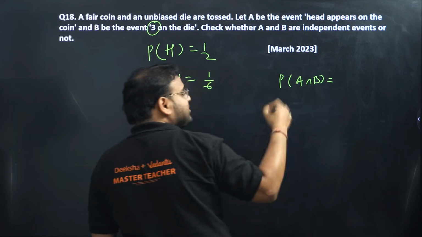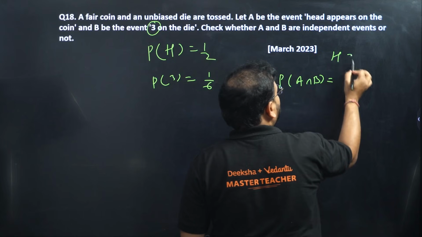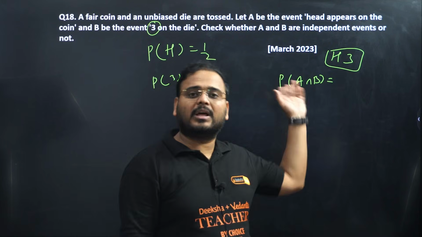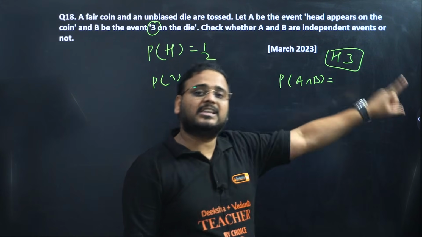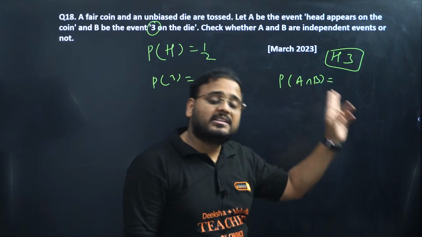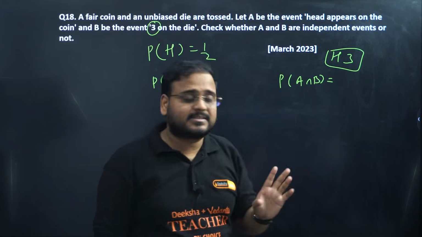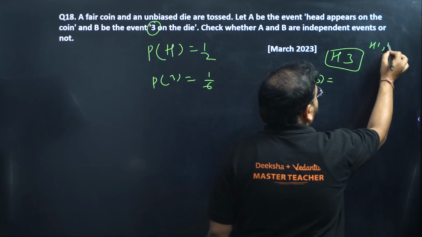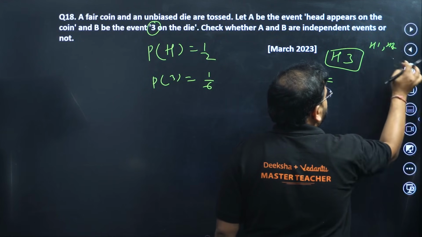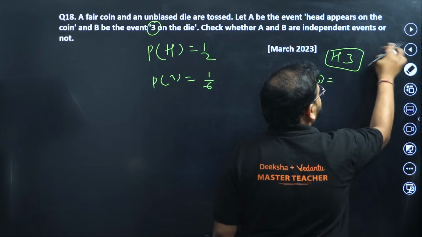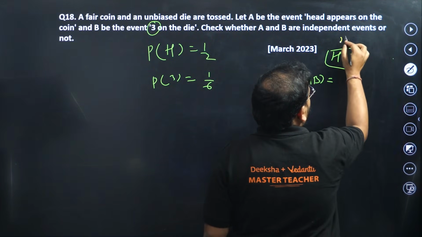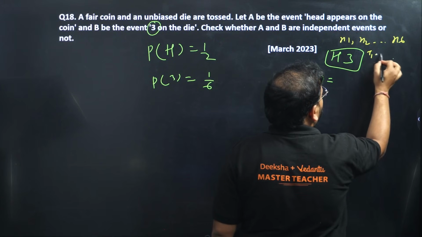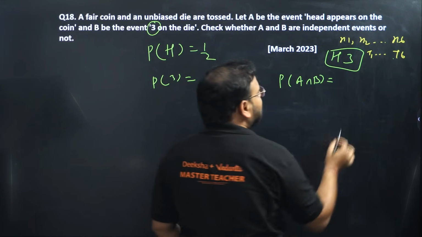What is the meaning of A intersection B? It means I should get H and 3. The outcomes are H1, H2 till H6, and T1 till T6. Let me write it better. So we have H1, H2 till H6, and T1 till T6. A total of 12 possibilities are there.